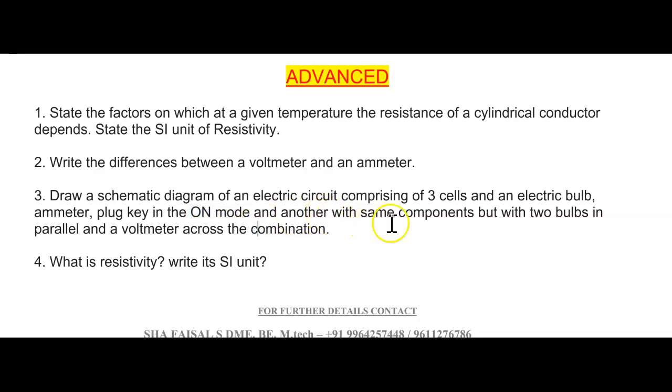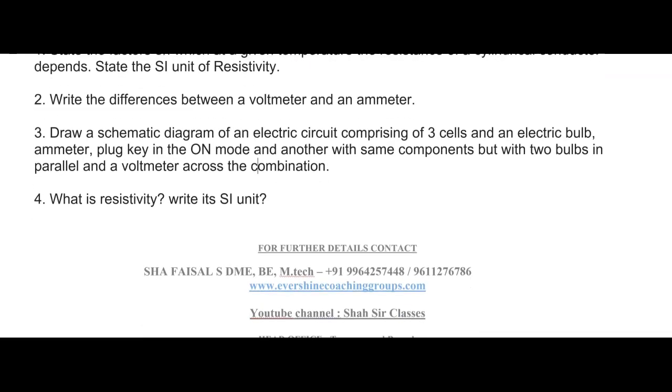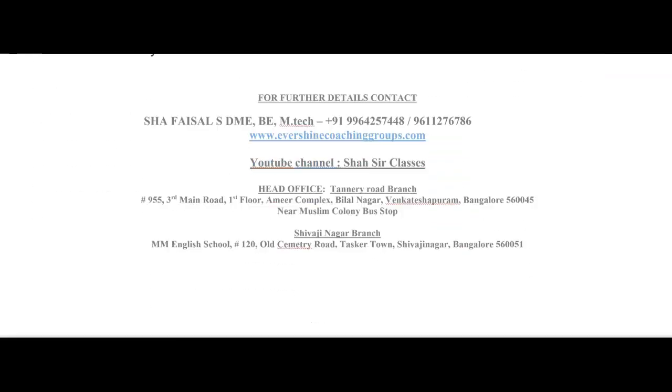And another with the same components, this is one type, and one more diagram you have to draw using the same conditions, but with a few differences. You can see the same components but with 2 bulbs. Here you have to take 2 bulbs in parallel, connect those bulbs in parallel, and a voltmeter across the combination. Next, what is resistivity? Write its SI unit. They are asking you to define resistivity and write its SI unit.